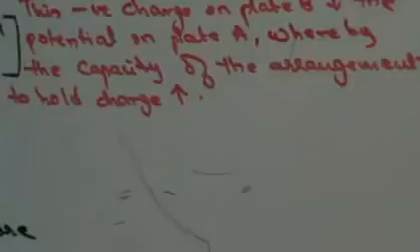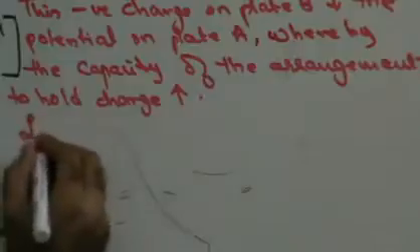Right? Let's also explain this to you mathematically. So this is the theoretical aspect, as to why by placing two plates close to each other the capacity of the condenser increases. Because by placing two plates close to each other, you have an induced negative charge. The induced negative charge induces an opposite potential, which reduces the potential on plate A. Since it cancels out the potential, the net potential of the arrangement decreases and the charge still remains the same. Hence, you can hold higher charges at lower potential.